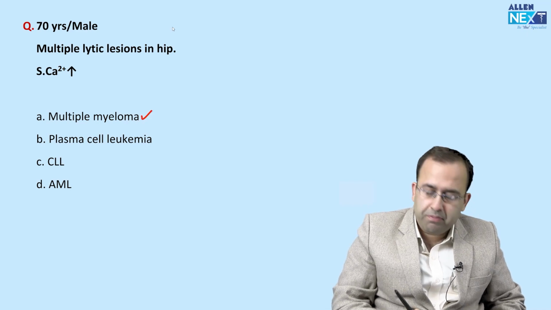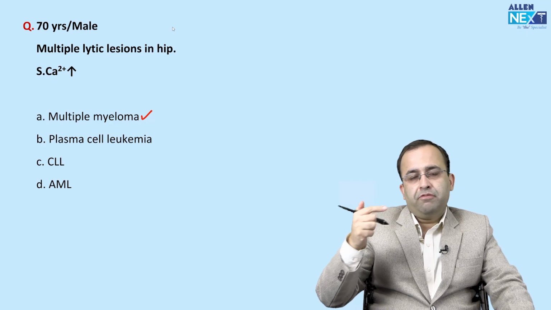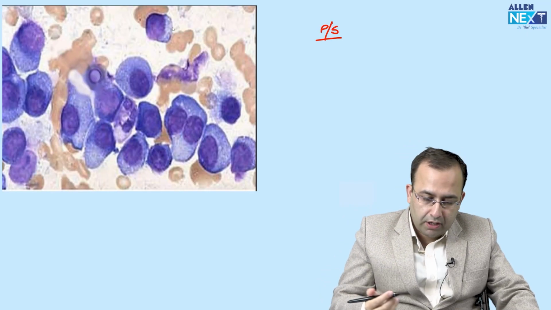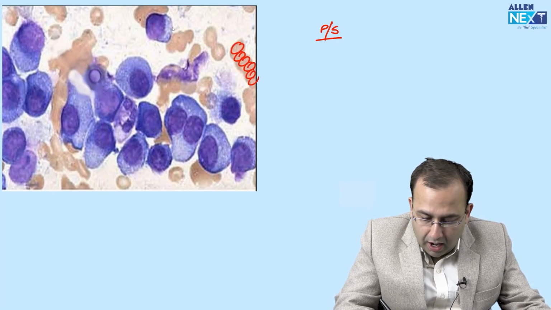The minute you saw multiple myeloma, you tended to mark that. Multiple myeloma is a cancer of plasma cells. The second option is plasma cell leukemia. So let's have a look at that also. This is peripheral smear. How do I know that?